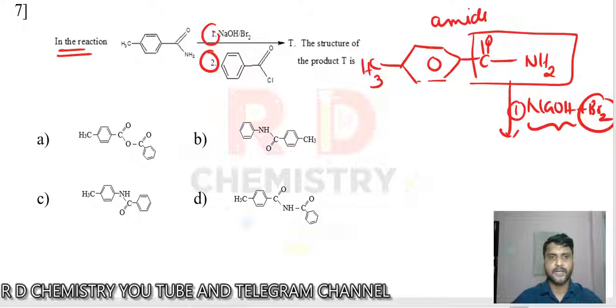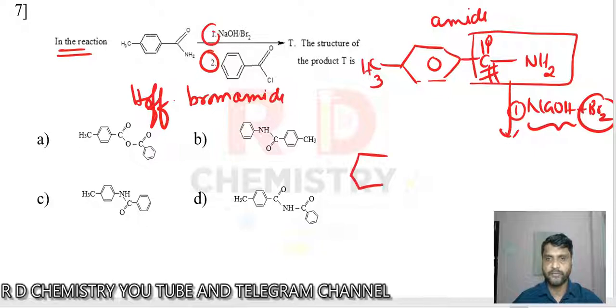So try to recall, it is the Hofmann bromamide degradation reaction. So what will happen now? We have to remove the CO group. So finally, we are going to get the CH3 here, then remove that CO group, and we are going to get NH2. So we get an aromatic primary amine.